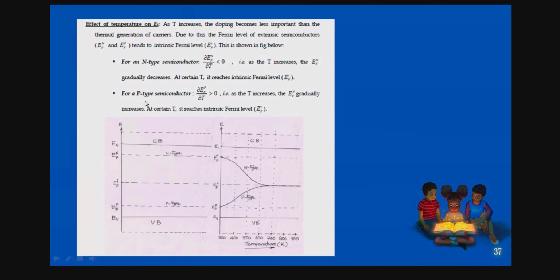Similarly, for the P-type semiconductor, dEF/dT is greater than 0. That means as T increases, the Fermi level of P-type semiconductor also increases. At a certain temperature, it reaches the intrinsic Fermi level. There is some mistake here, it is EFp, not EFn.